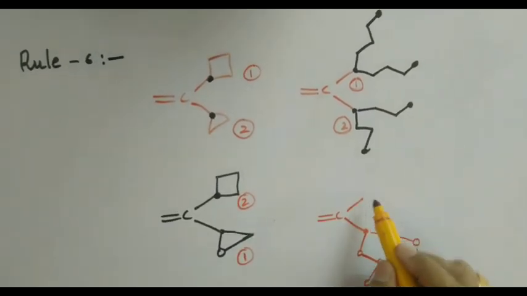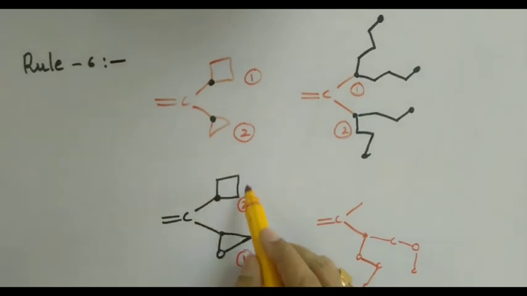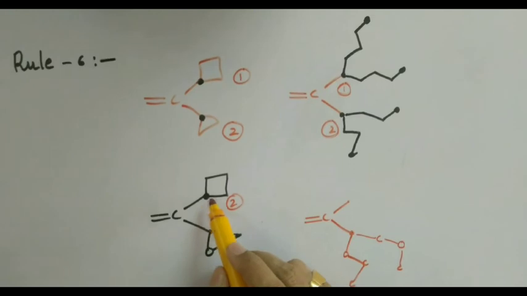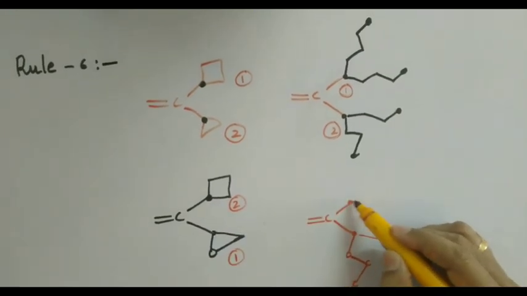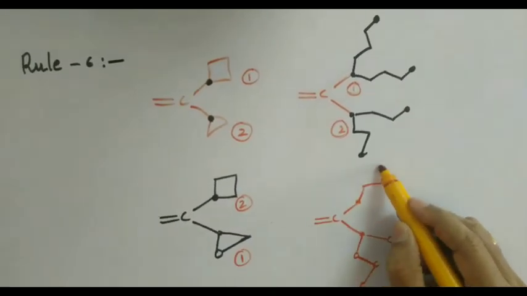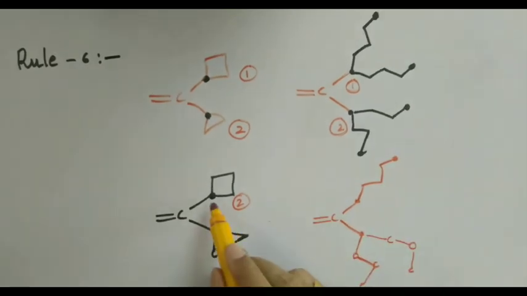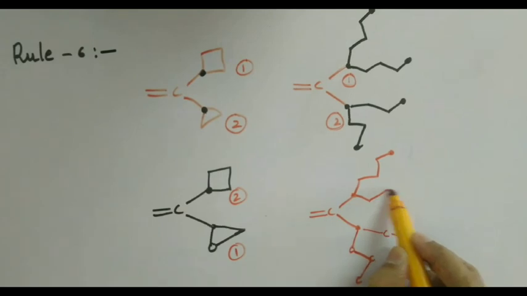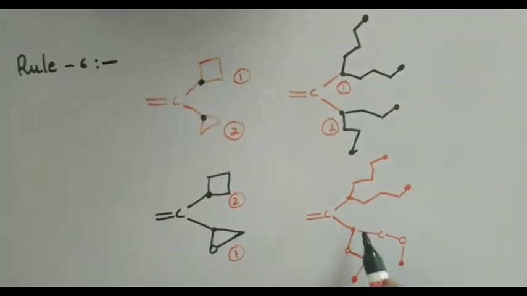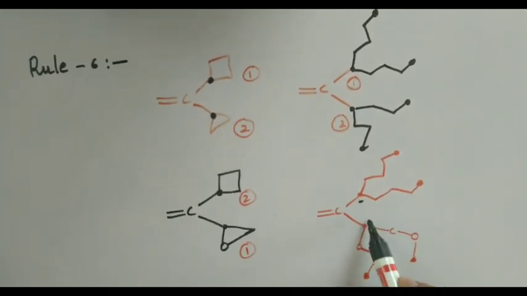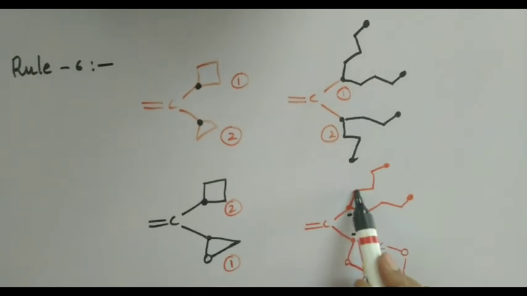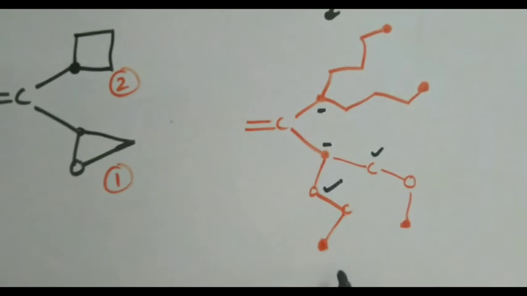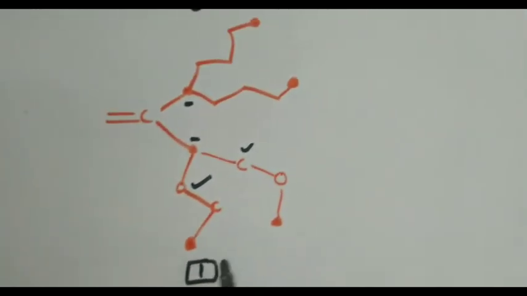What about the digraph for this one? For this, it's only carbon atoms. How many carbon atoms? If I start from here, 1, 2, 3, 4 carbon atoms. Again I am starting here, moving this way, and I get again 1, 2, 3, 4. That's it. What is the top priority? These are the connected atoms. The next connected atoms are carbon, carbon here. Here it is carbon and oxygen. Therefore this should be given more priority than this.